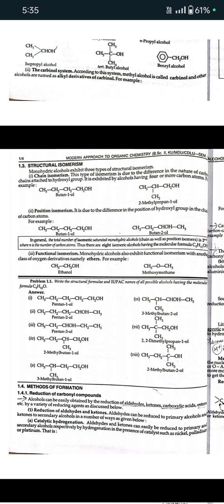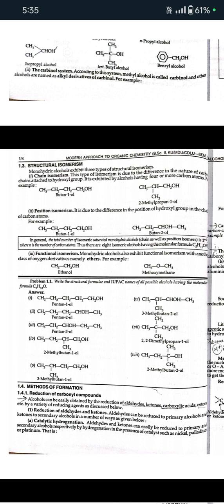Now, what are the methods of formation of the alcohols? First is reduction of carbonyl compounds. Alcohols can be easily obtained by the reduction of aldehydes, ketones, carboxylic acids, esters, etc. by a variety of reducing agents which are discussed below. First is reduction of aldehydes and ketones.